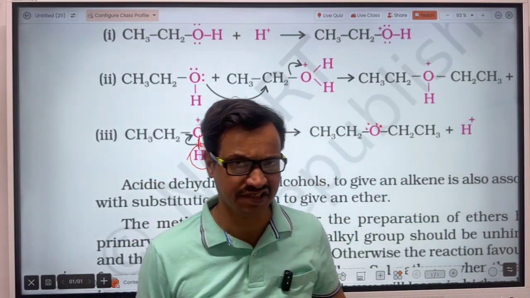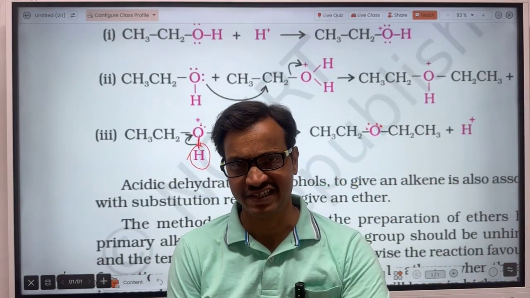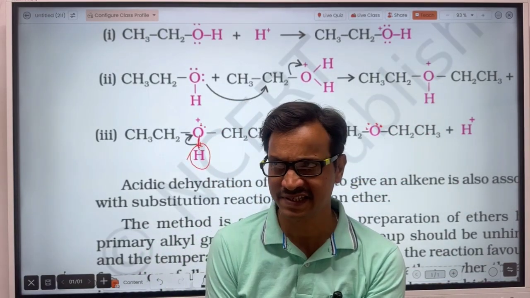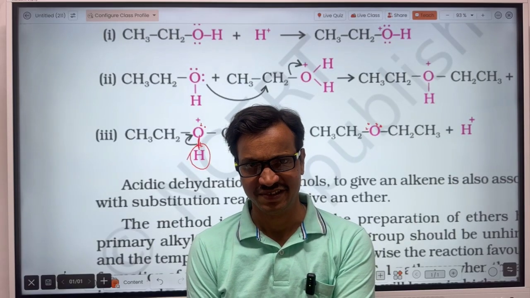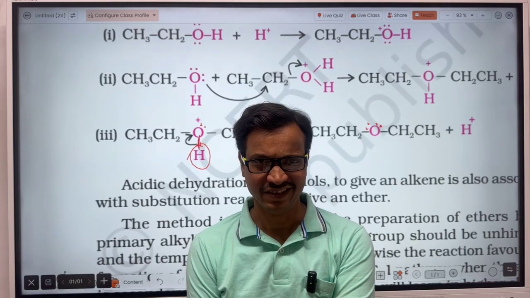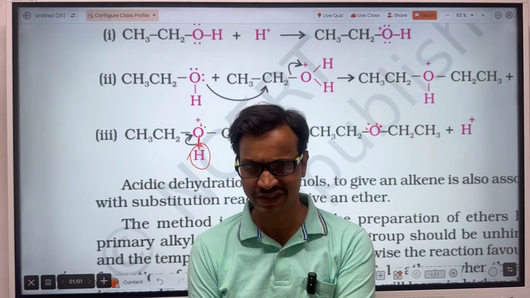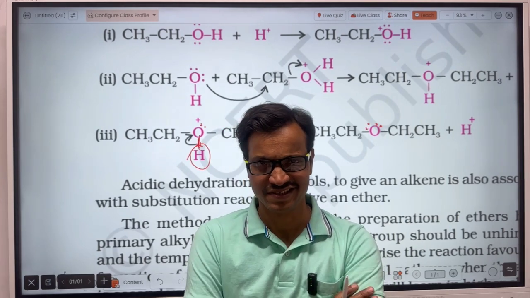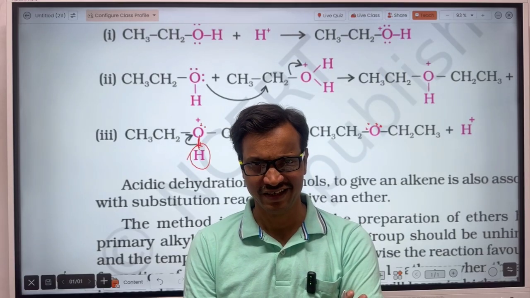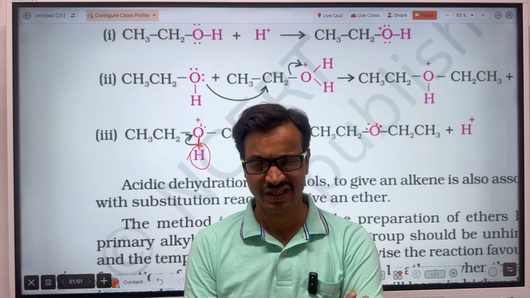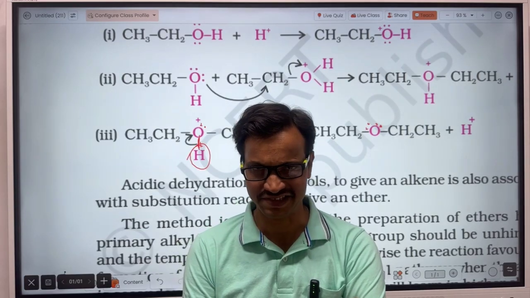In these cases you have seen the H plus ion involved in the reaction, and the H plus ion involved in the reactions has been released also. So the H2SO4 will not be consumed during the reaction. That's why the H2SO4 has acted as a catalyst in these reactions.